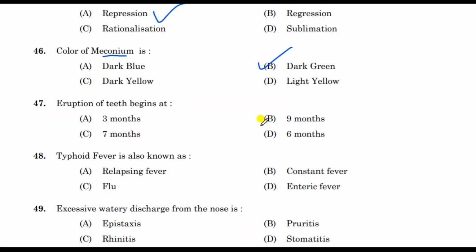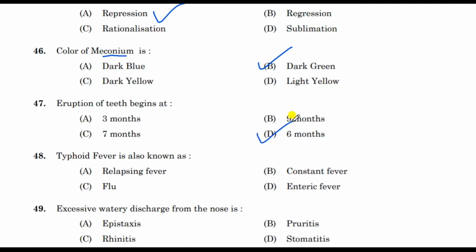If the newborn is not passing first meconium within the first 24 hours, that may be due to Hirschsprung disease. Hirschsprung disease is a condition where there will be inability to pass meconium within the first 24 hours. There will be a chance of Hirschsprung disease. Next question, eruption of teeth begins at, correct answer is 6 months.